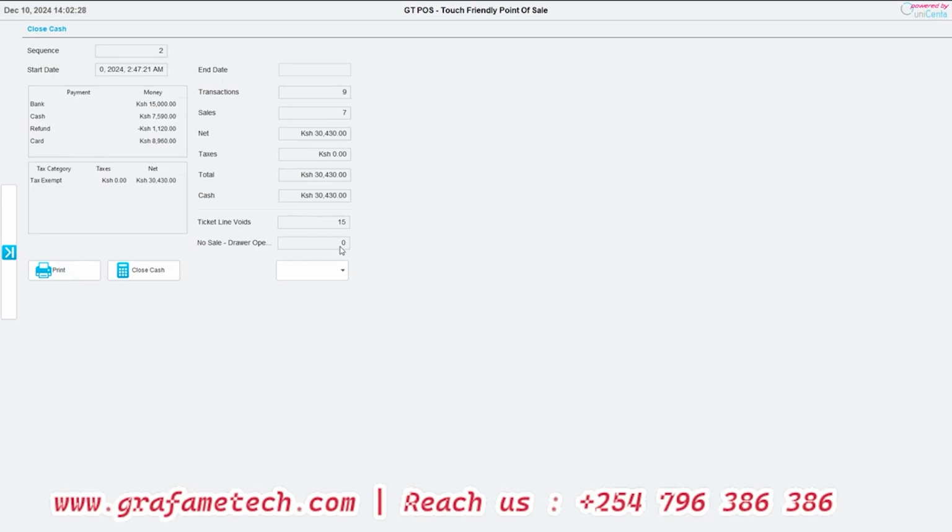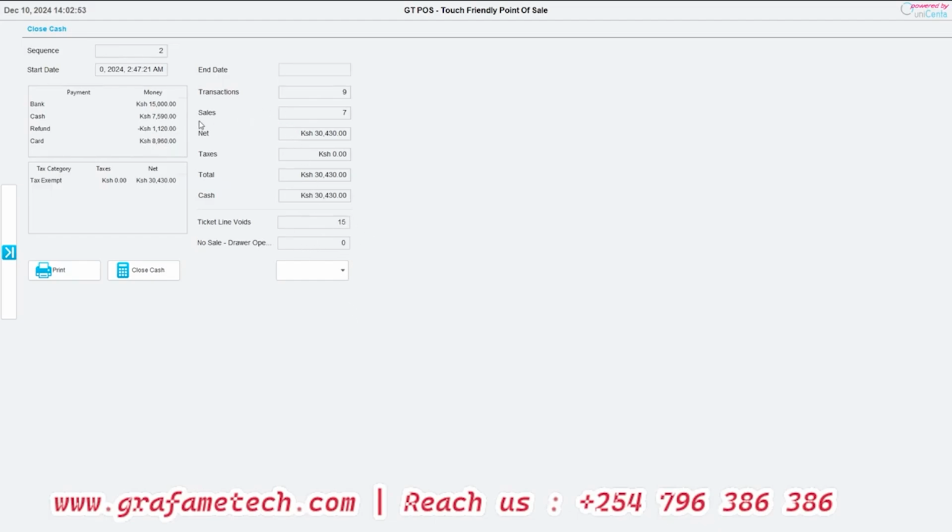Okay. So sometimes, in some premises, you'll find that before you even edit a specific product, you have to get authorization from a supervisor or a superior person, so that you can void a ticket. The system has that capability.